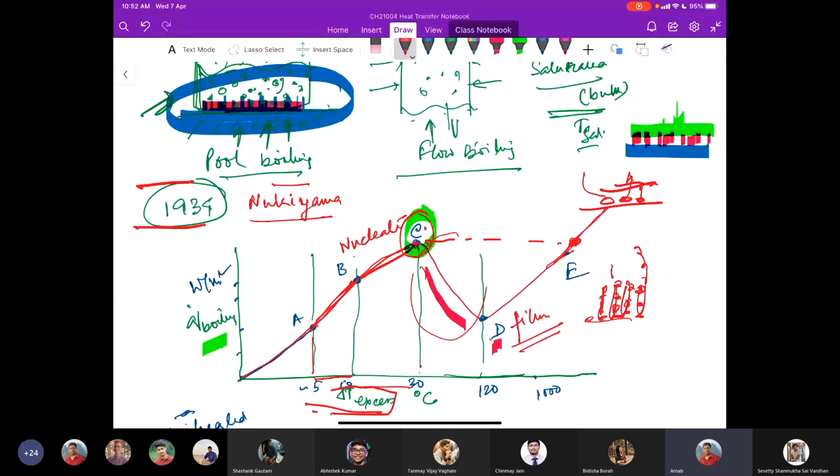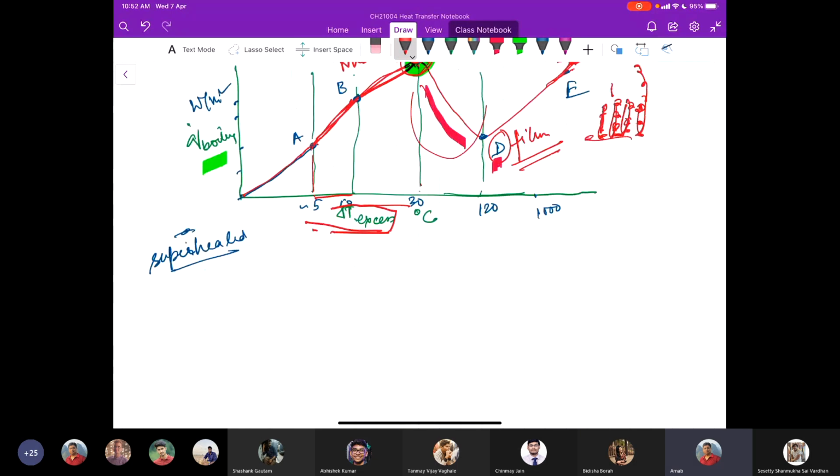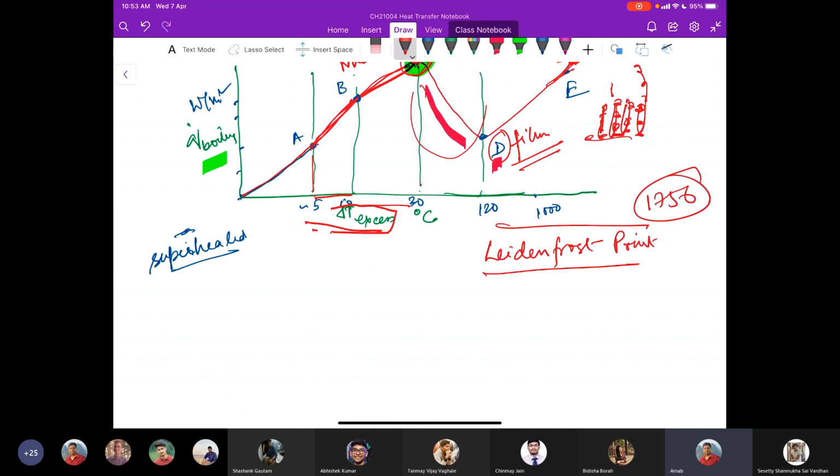Now in the range of film boiling, that is, if we go from point D, where you have the lowest heat flux, we call this point the Leidenfrost point, after the name of the scientist J.C. Leidenfrost, who observed this way back in 1756.